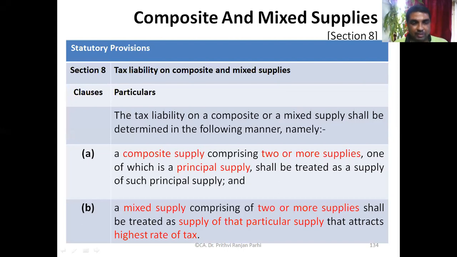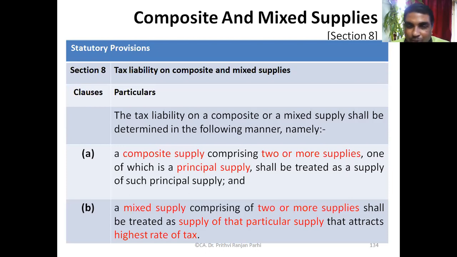So now, coming to this mixed supply, how will it be taxable? Mixed supply shall be treated as a supply of that particular supply that attracts the highest rate of tax. Suppose in the gift pack, let us say one ice cream is there which is taxed at the rate of 20%, and one chocolate is there which is taxed at the rate of 18%. Now how will it be taxed? How will the chocolate be taxed? Is it 18% or 28%?